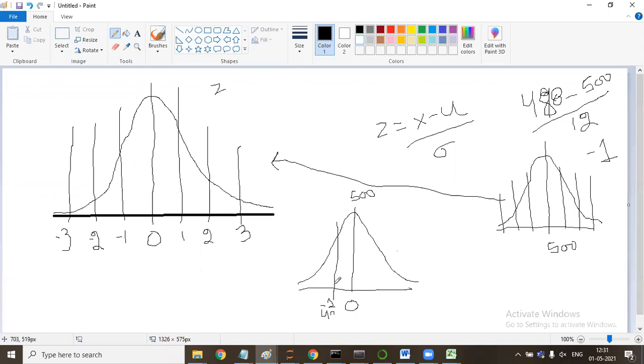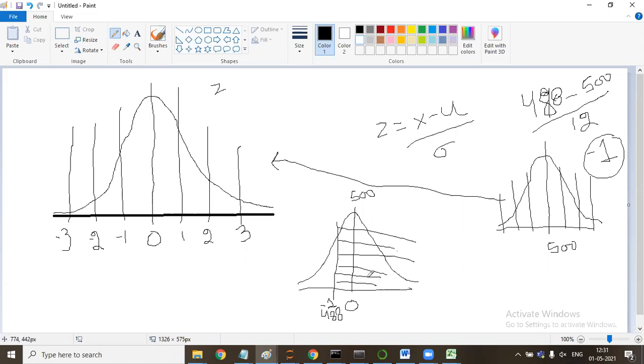With me? Here only, I said 488. So this is the value I need to find. What is the area till here? This is the area I need to find, that is, how many people will be scoring more than 488 marks. That is the problem I have right now. So if 500 is 0, then 488 is minus 1, and I need to find the area beyond minus 1.